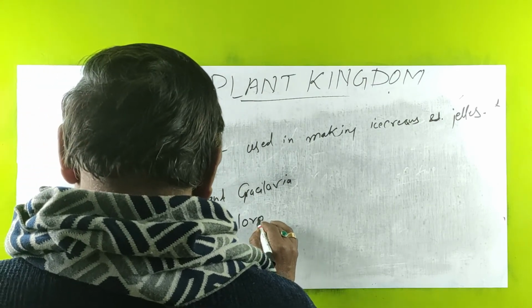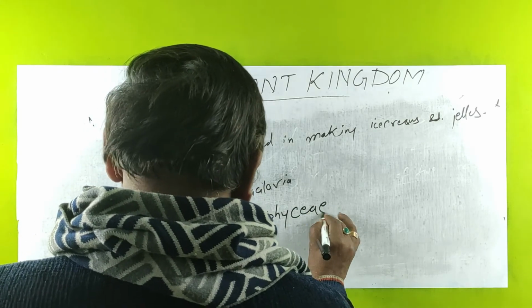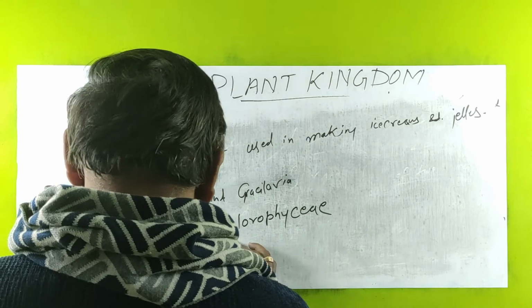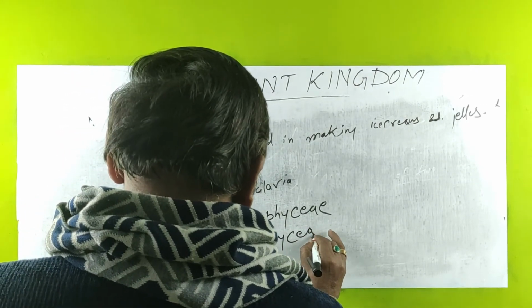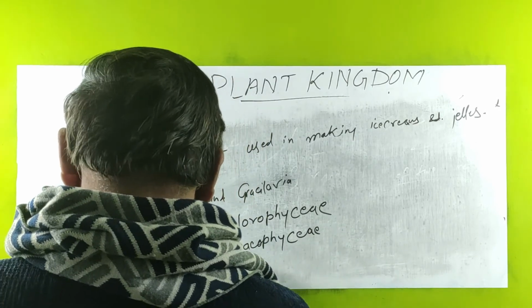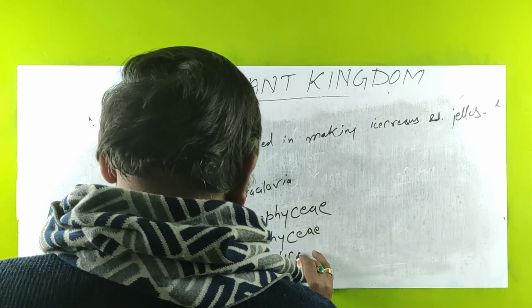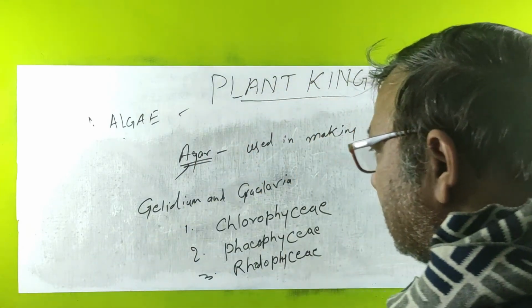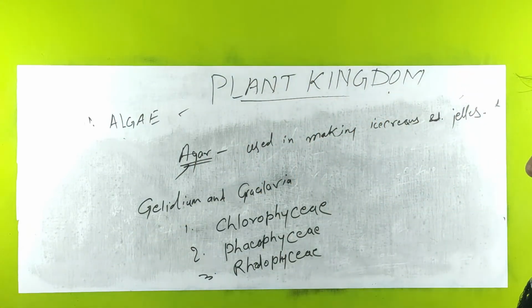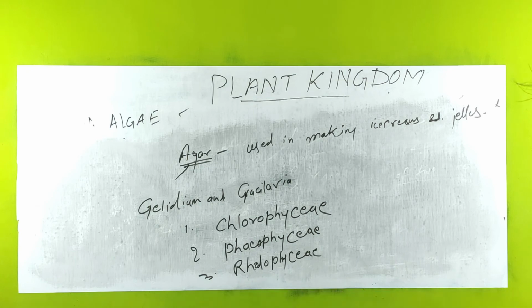The first is Chlorophyceae, the second is Phaeophyceae, the third is Rhodophyceae. So algae are of three different types, which we will be discussing: Chlorophyceae, Phaeophyceae and Rhodophyceae.